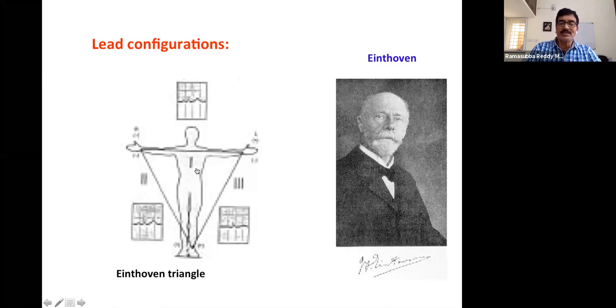Whereas the 6 chest leads will be projected onto the third dimension, that direction of the body.